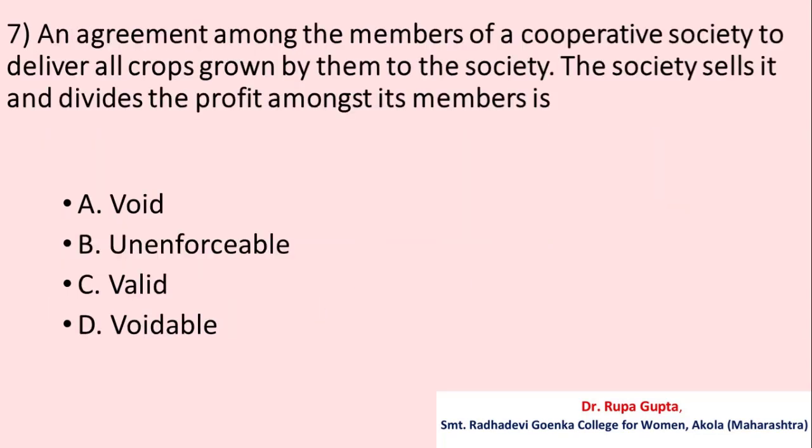Question number 7. An agreement among the members of a cooperative society to deliver all crops grown by them to the society. The society sells it and divides the profit amongst its members is option A. Void, B. Unenforceable, C. Valid, D. Voidable. And the correct answer is C. Valid.